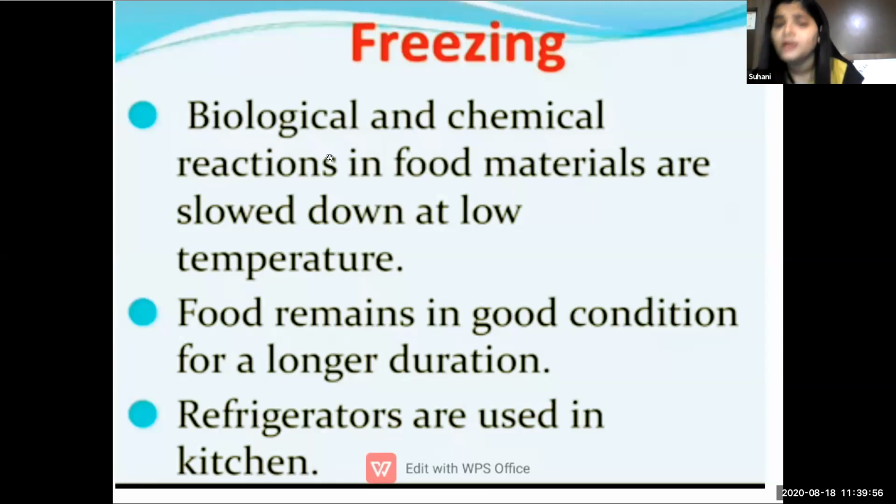So what does mummy do? Mummy cooks a little extra for us, because she doesn't know how much you will eat, or whether it's your favourite, so she makes extra. And after making that extra, something is left over. So what does your mummy do? Mummy keeps that in the refrigerator so that you can use it the day after. Yes or no? This happens, right? This is a daily thing which we can see.